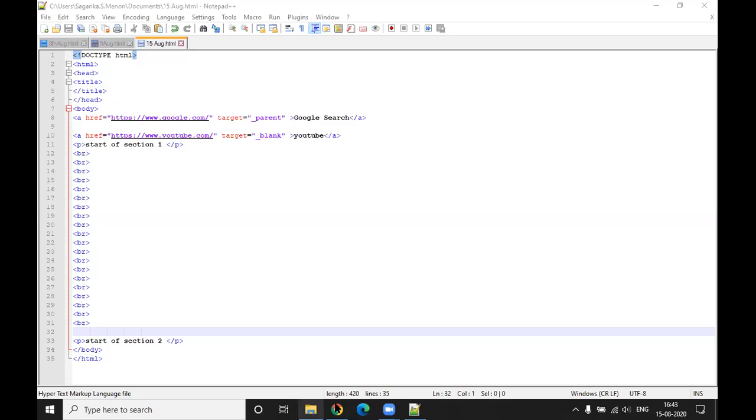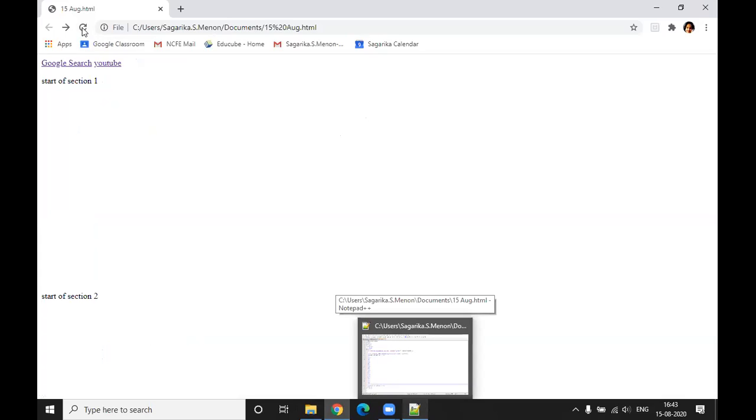Okay. And sir, in Google, it looks like this. No, but you need to add more break commands. Still, there is no vertical scroll bar. I want a vertical scroll bar. Okay. Go back and add more BR tags. So imagine it's a very long page.